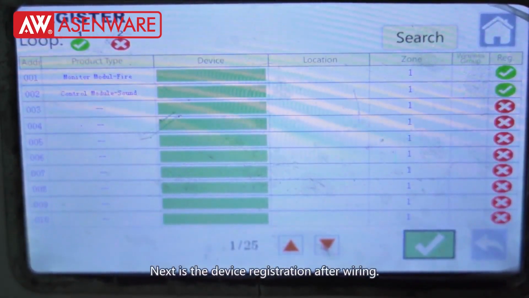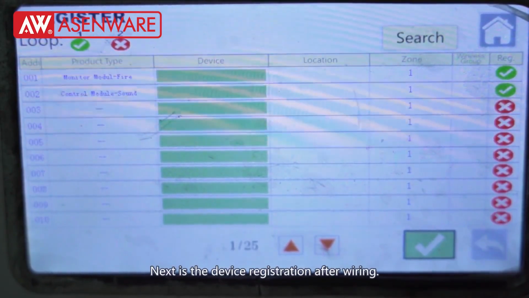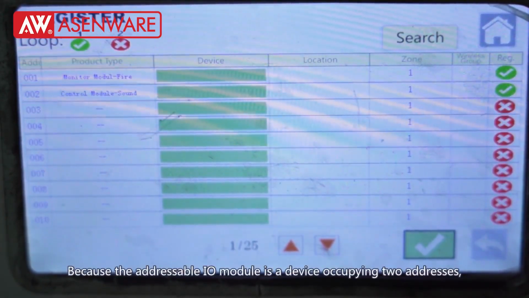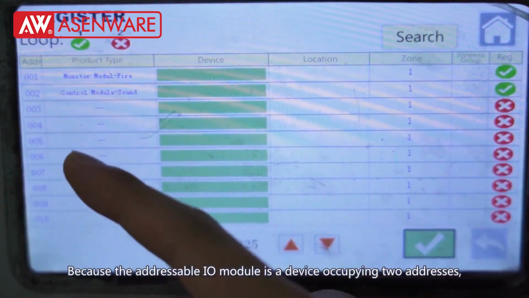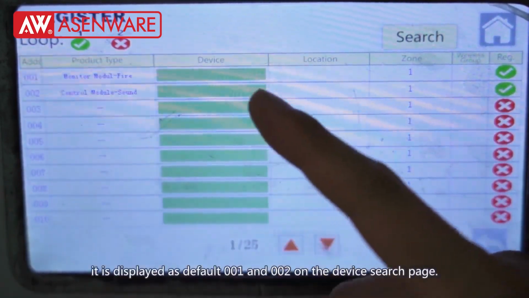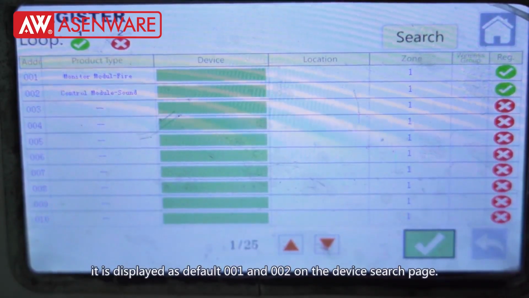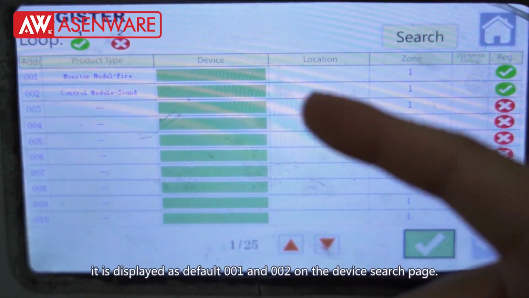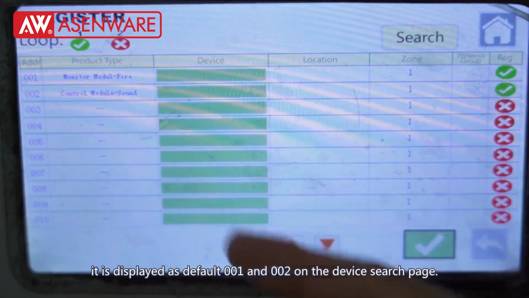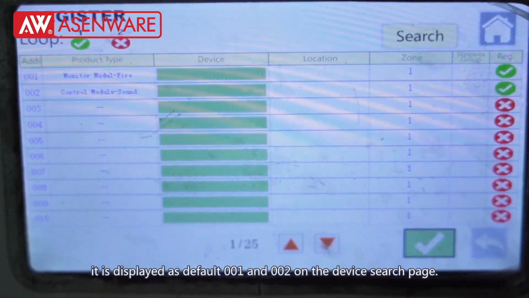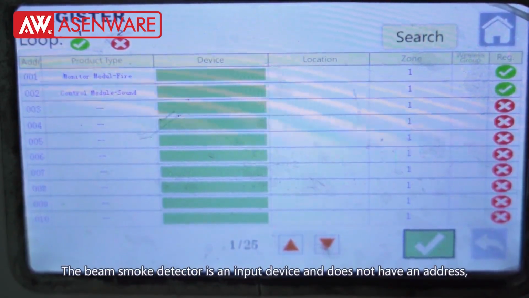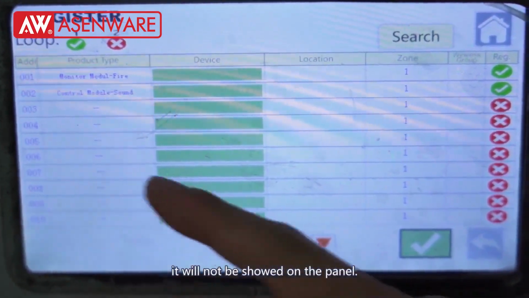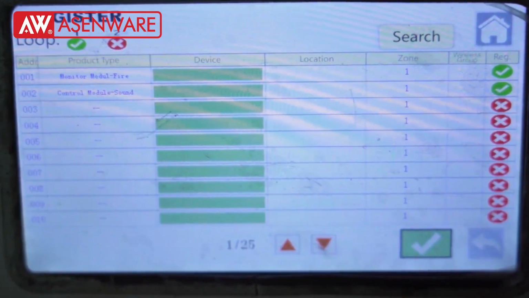Next is the device registration after wiring. Because the addressable I/O module is a device occupying two addresses, it is displayed as default 001 and 002 on the device search page. The beam smoke detector is an input device and does not have an address. It will not be shown at the panel.